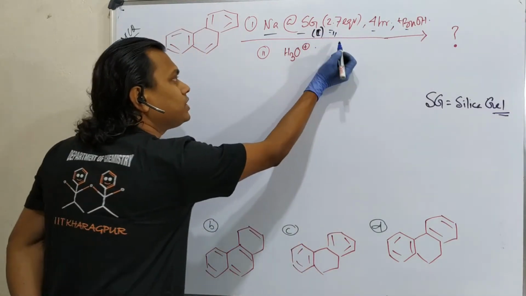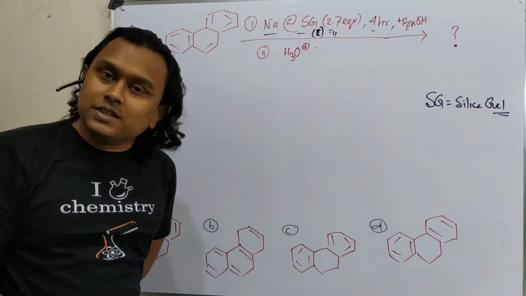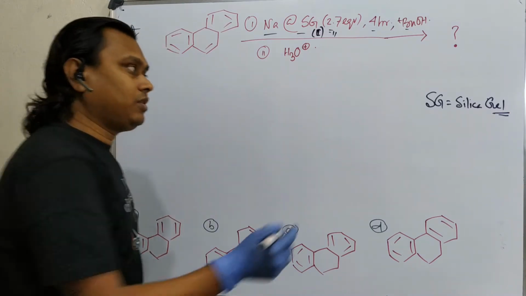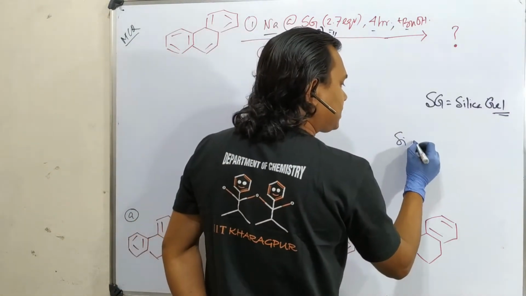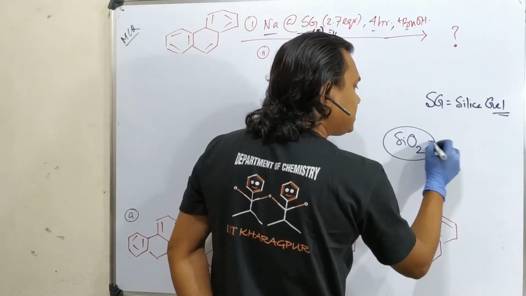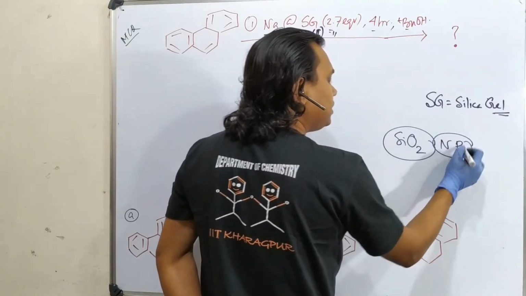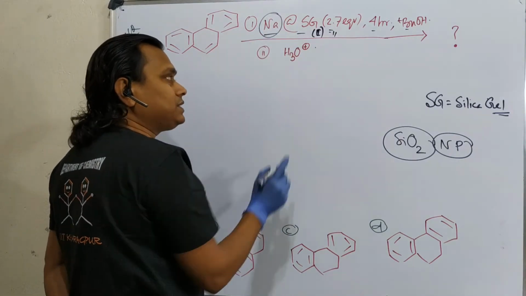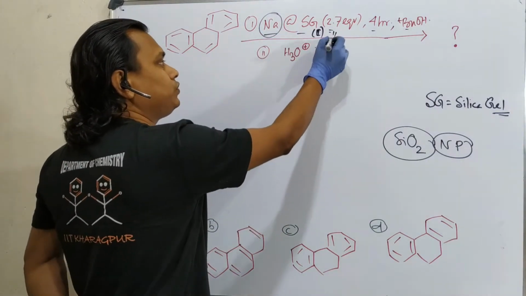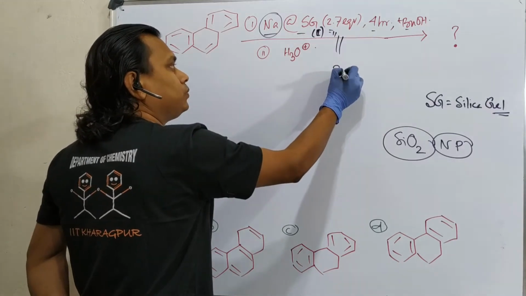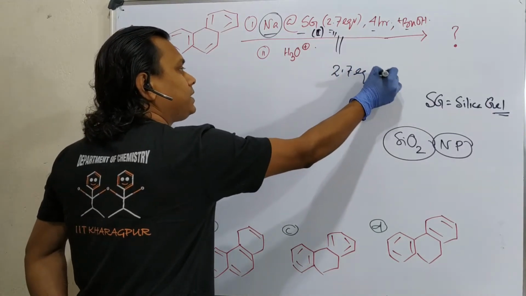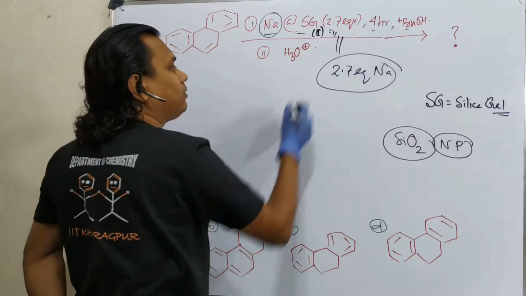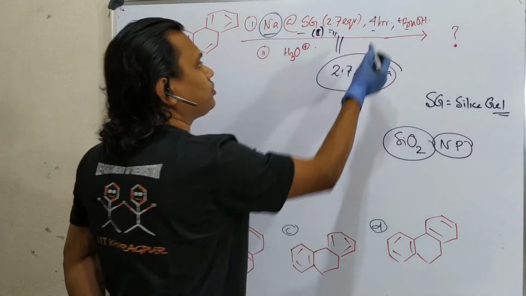What do I mean by 2.7 equivalent? Can we make silica gel equivalents? Obviously no, because silica gel is actually silica. It's a nanoparticle, NP. So we can't make it equivalent, but what can we make equivalent? Sodium. So in this case, you can consider this is equivalent to 2.7 equivalent metallic sodium.